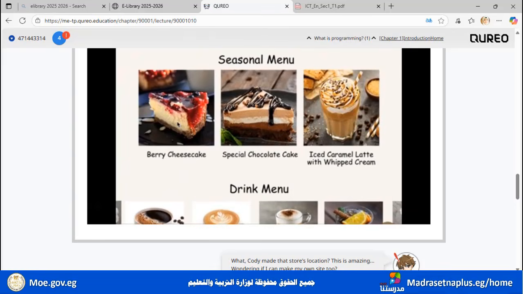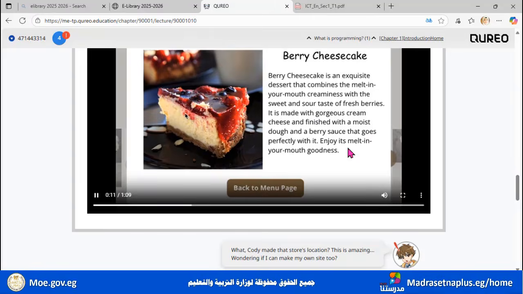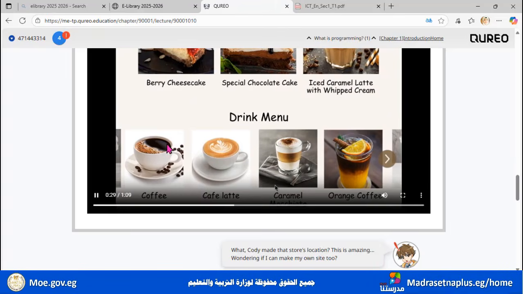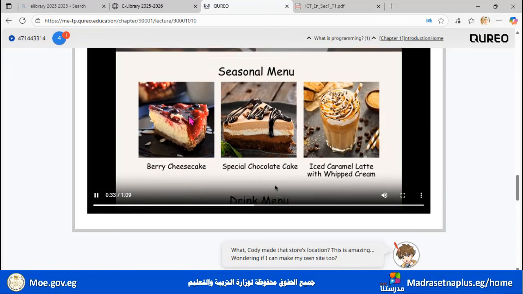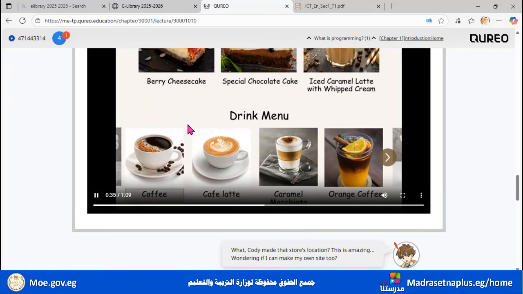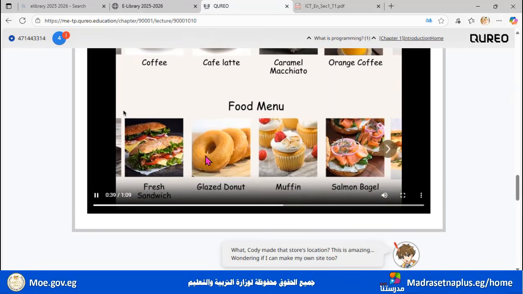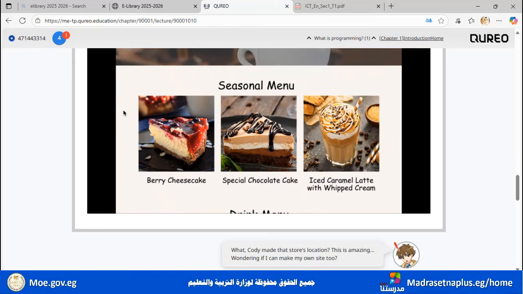Wonderful, right? Look here. He put the images, text, and clickable links for you to click on. He prepared the menu and designed the whole website. It's amazing, right? You can create things like this.